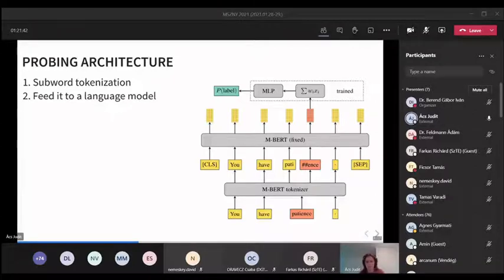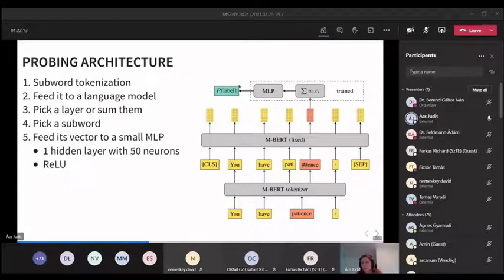We feed it to the language model. This is the second box. I hope you can see my pointer. And we pick a layer of the output. So if we have 12 or 13 layers, we either pick one, or sum them, or use a weighted sum. We pick a subword, which I denoted with red here. So we are taking the subword that corresponds to this token. We take the last one in this example.